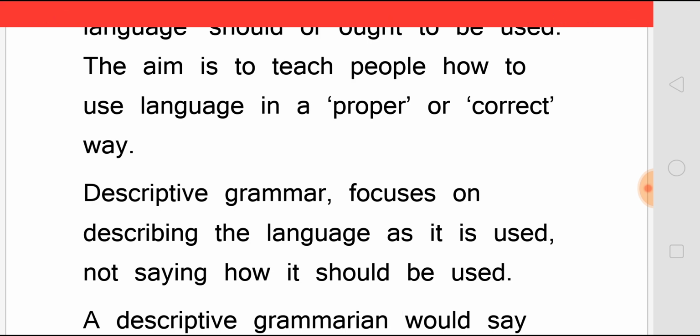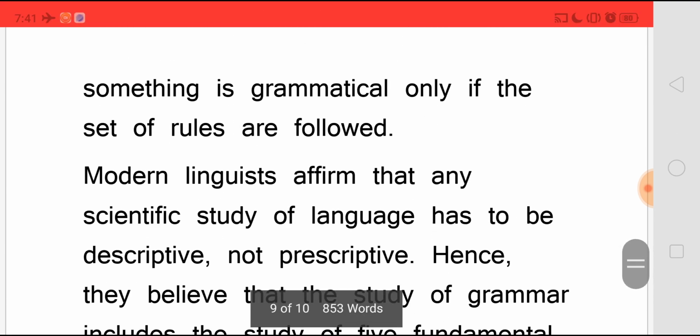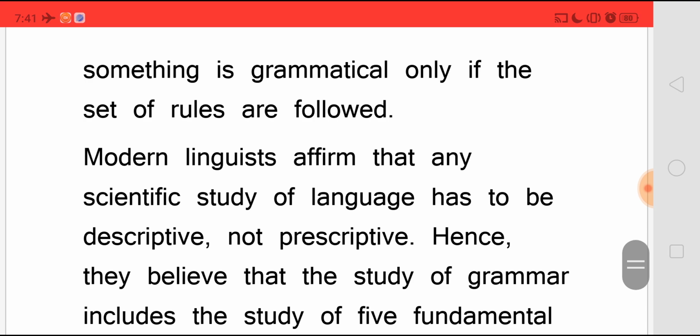Descriptive grammar focuses on describing the language as it is used, not saying how it should be used. A descriptive grammarian would say that a sentence is grammatical if a native speaker of the language would produce that sentence in speaking. A prescriptive grammarian would say that something is grammatical only if the set of rules are followed.